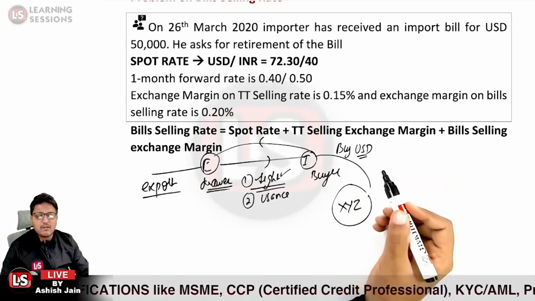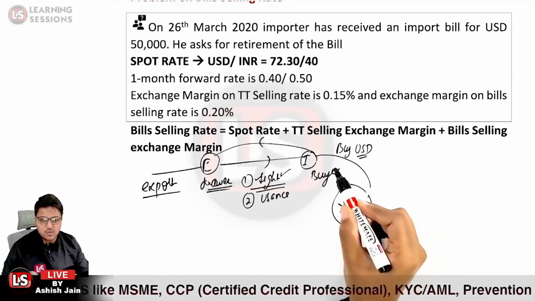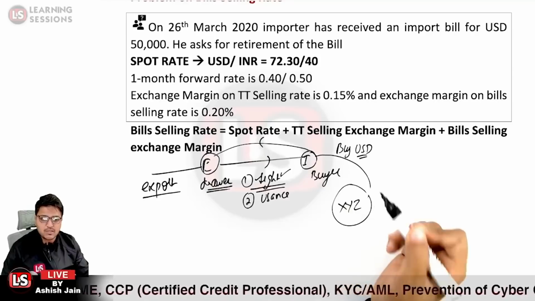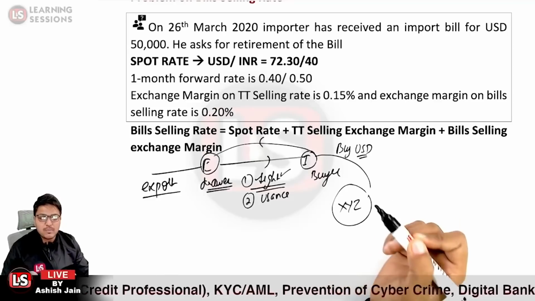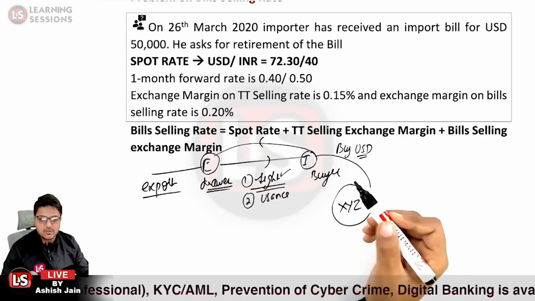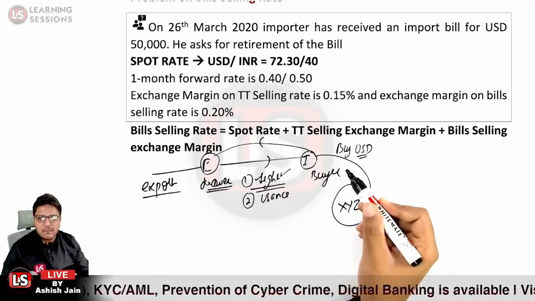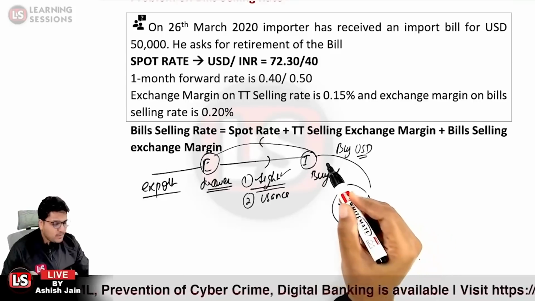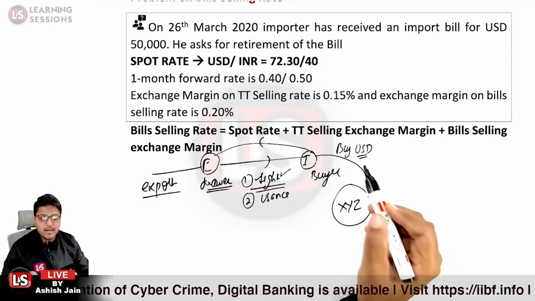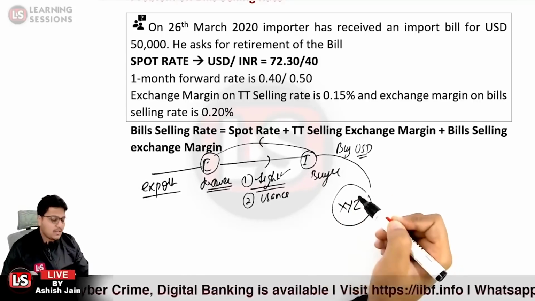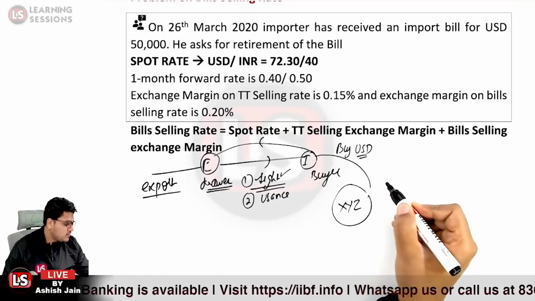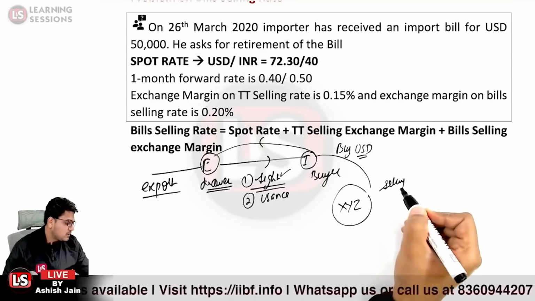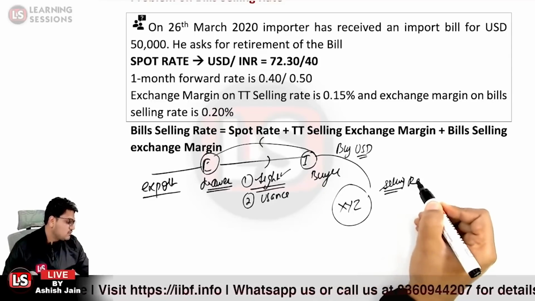Now at what price will he be able to buy? He is a customer and the bank is a merchant, so the merchant rate will be applicable. I would be able to buy the USD at the price at which the bank is ready to sell. So what rate shall be quoted? It will be the selling rate which will be quoted.